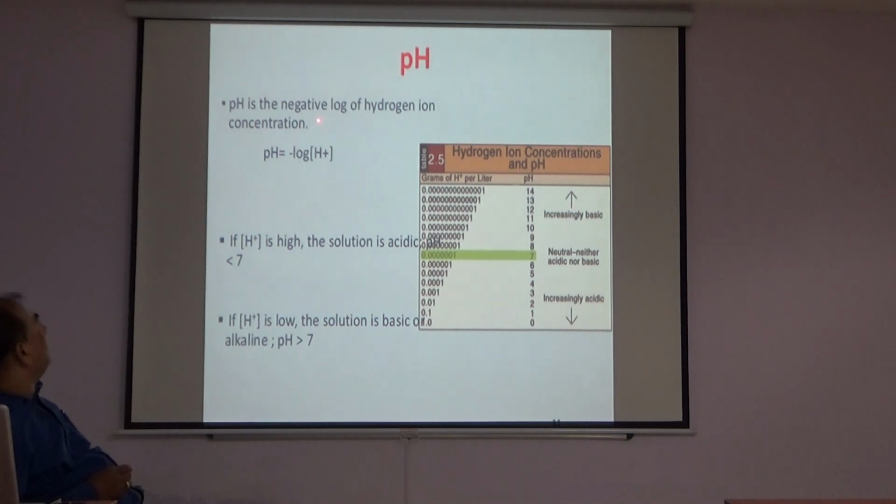pH is the negative log of hydrogen ion concentration. If hydrogen ion concentration is high, pH is low and the solution is acidic, that is less than 7. If pH is high, the solution is basic or alkaline, that is pH more than 7.